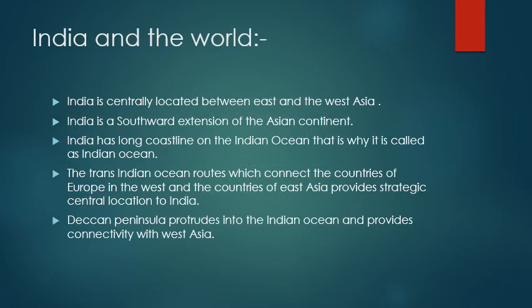India and the world. India is centrally located between East and West Asia, right? It is an Asian country. India is a southward extension of the Asian continent. India has long coastal line. I told you, Indian Ocean. That is why it is called as Indian Ocean. The Trans-Indian Ocean routes which connect the countries of Europe in the west and the countries of East Asia provide a strategic central location. Now, being in this global world, India is now growing with various economic parameters.